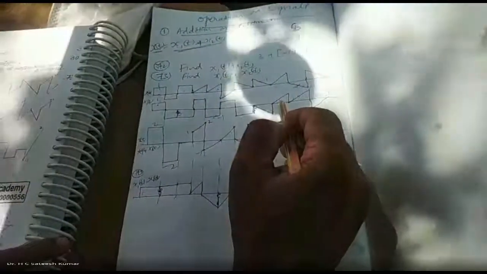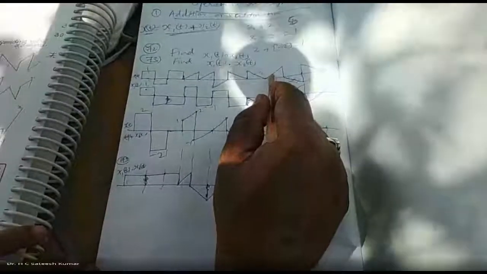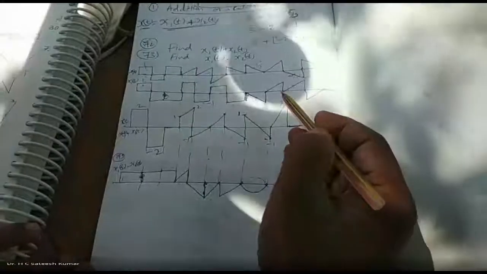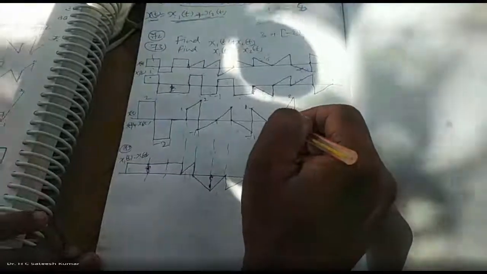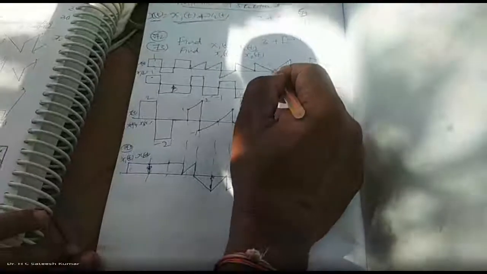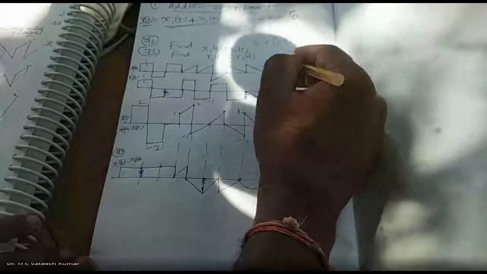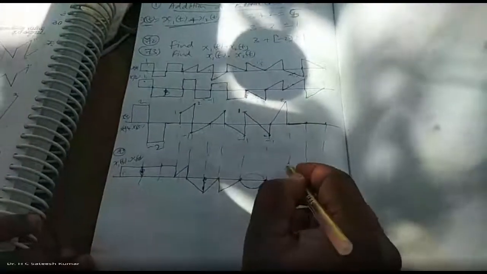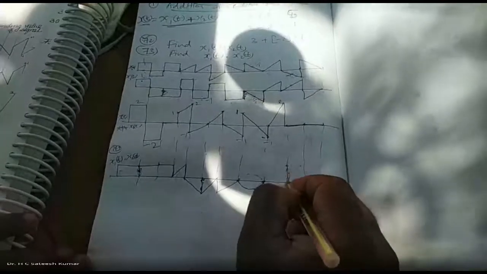Okay, right. Now you see this. Once again, t into t, t square. You will get a parabola. What kind of parabola will you get? You go to the endpoints and fix it. What do we have? 0 into 0. 0. So this point is 0. Next, 1 into 1. 1. In between, there is a parabola.